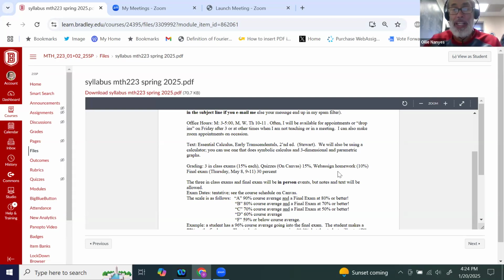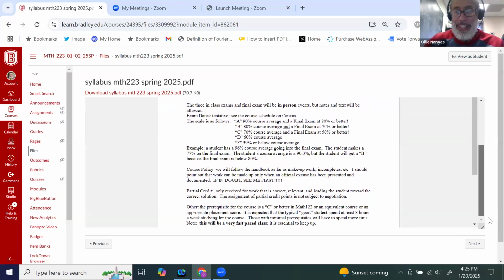WebAssign homework is 10%. Now, the way I do WebAssign, I usually close the assignment a week after it's open. Then about a week before the test, I open the old assignments relevant to that test so you can study with them. And then with about a week or 2 left in class, I'll open the WebAssigns completely so you can use those to study. Final exam, Thursday, May 8th, 9 to 11. That's 30% of your grade. It's not open book, but you'll have a note sheet for that as well.